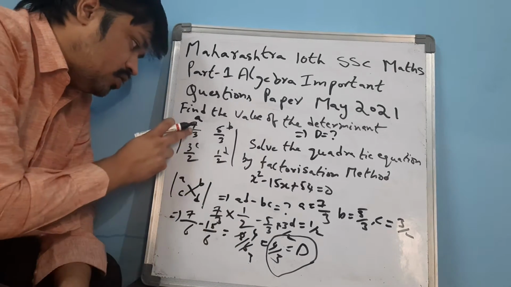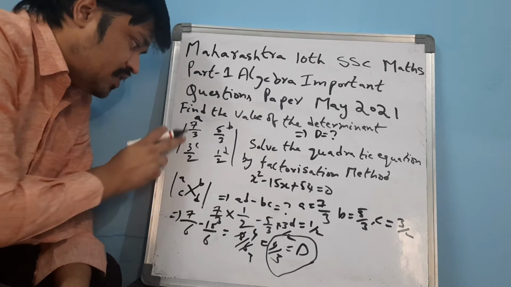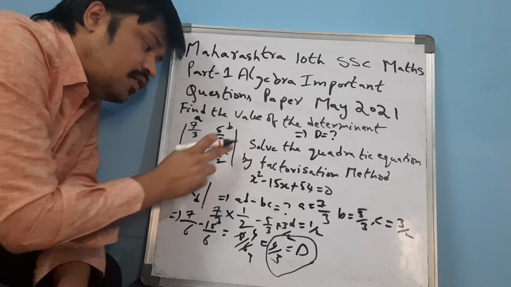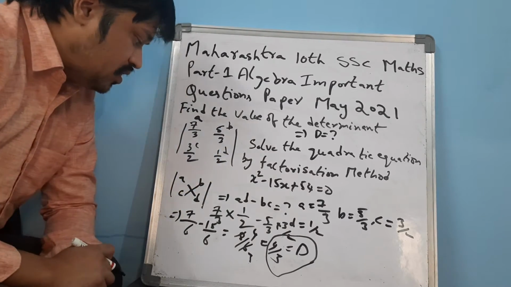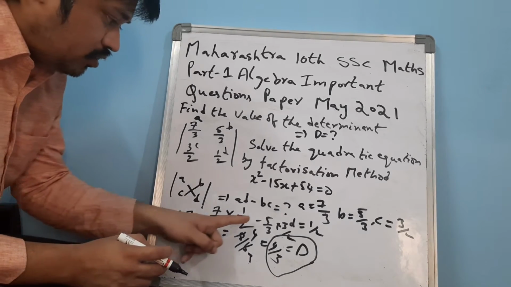So like that, what you have to do is AD minus BC: 7 by 3 into 1 by 2 minus 5 by 3 into 3 by 2. So how much is minus 5 by 3 into 3 by 2?